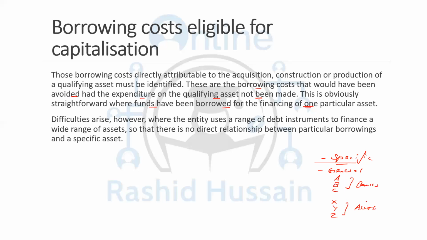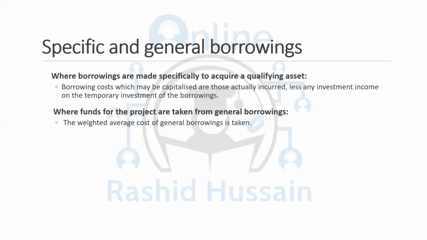Now, why are we studying that? What is the issue associated with general borrowing? The issue is that you may have multiple interest rates. For example, you took a loan from Bank A, let's assume $1 million, at a 10% interest rate. You took a loan from Bank B, $2 million, at 9%.